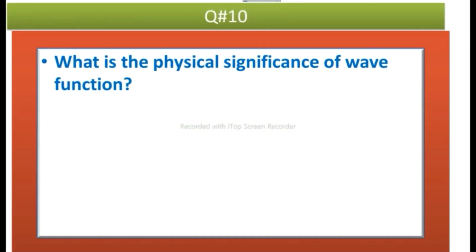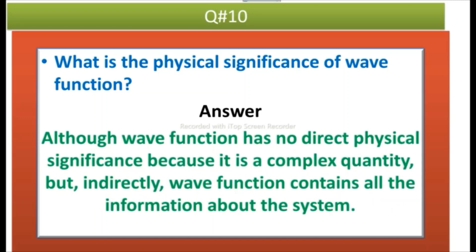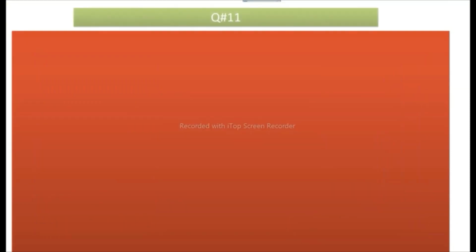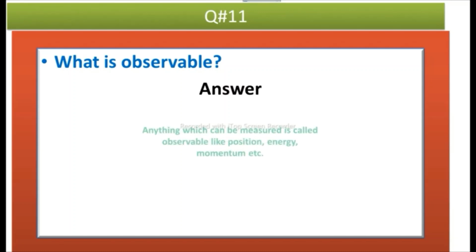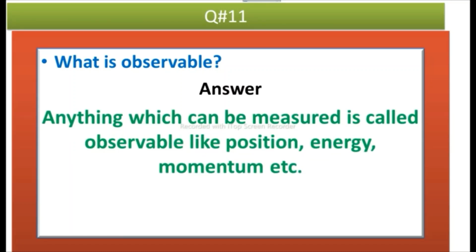Question number 10 is, what is the physical significance of wave function? Answer is, although wave function has no direct physical significance because it is a complex quantity, still, indirectly, wave function contains all the information about the system. Question number 11 is, what is observable? Answer is, anything which can be measured is called observable, like position, energy, momentum, etc.